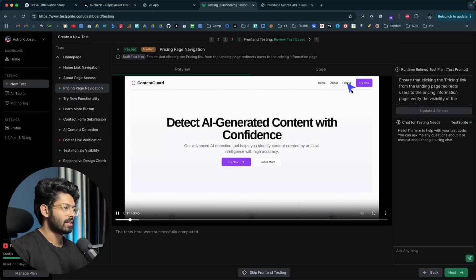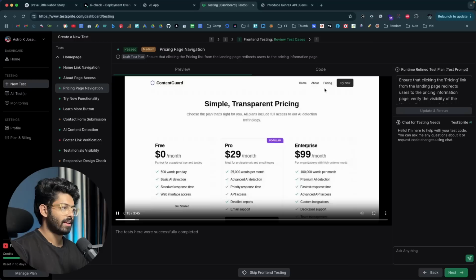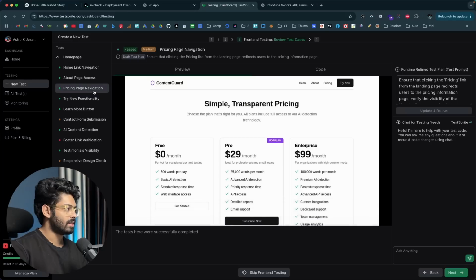Okay, so as you can see, the cursor is moving. So this cursor, that is real time. The AI actually went ahead and clicked on that pricing link, and all right, so the AI was able to visit our pricing page. And for the same reason, it has passed this test as well.